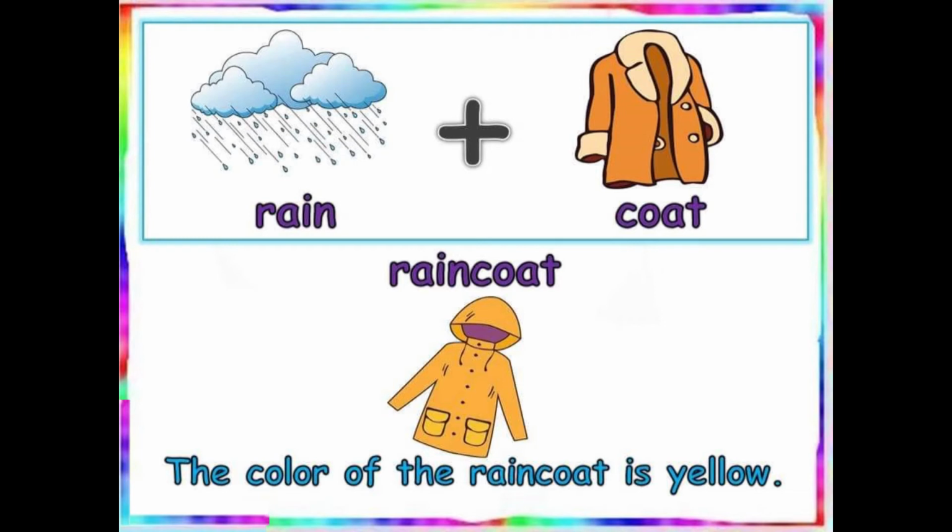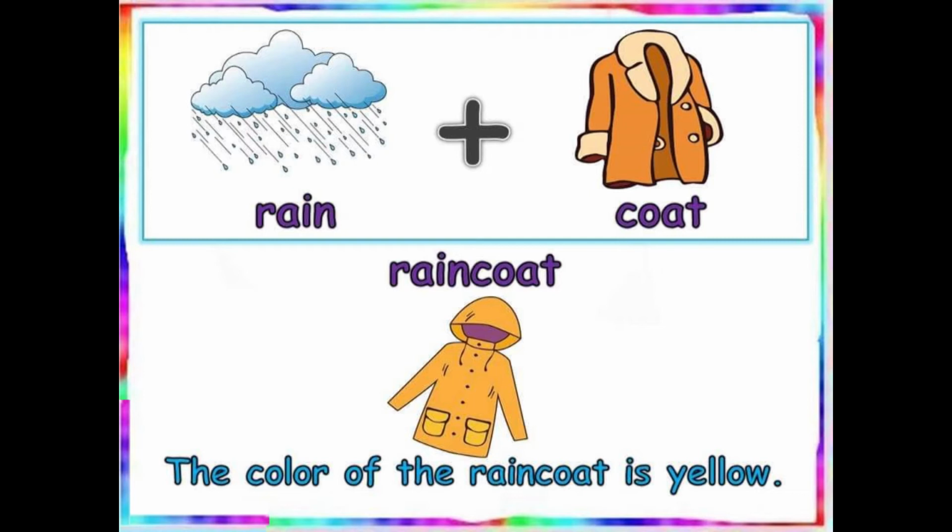The word raincoat is a compound word because it is made by adding two words together, rain and coat. I had already told you about rain when we were learning the word rainbow. Now coat is something that we wear. Okay, so rain plus coat is giving me raincoat. Raincoat is my rainy season wear. We wear raincoat in the rainy season.